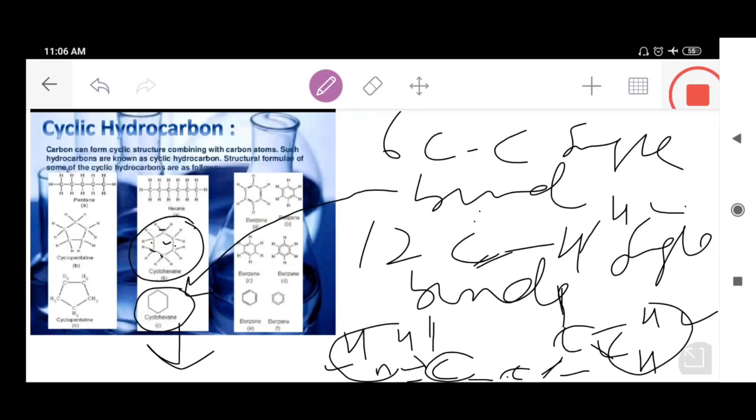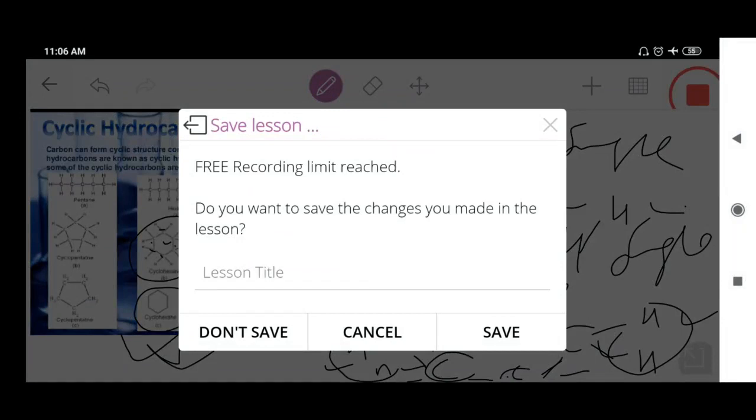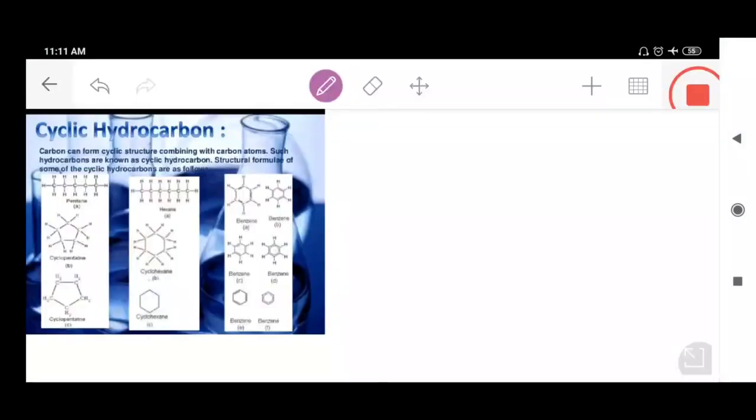So this was actually the structure of the cyclohexane. I think this is clear to you now. Cyclohexane has been categorized in the saturated hydrocarbons. Somebody will pose you a question: why has this cyclohexane, this beautiful picture that we discussed, been categorized in the saturated cyclic hydrocarbons?